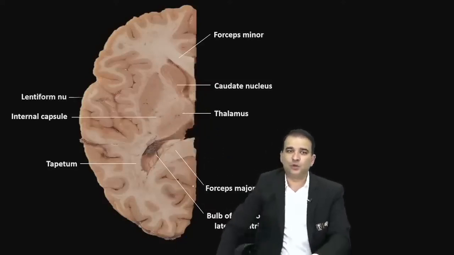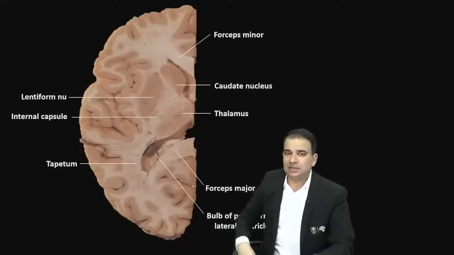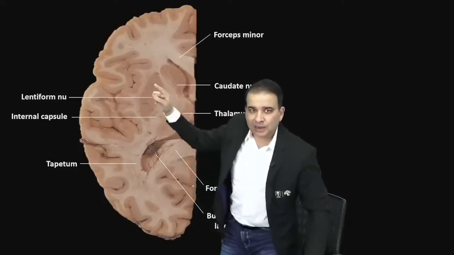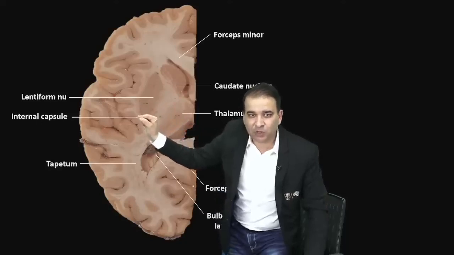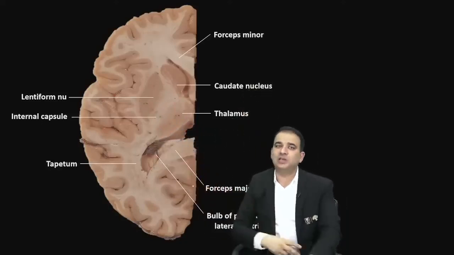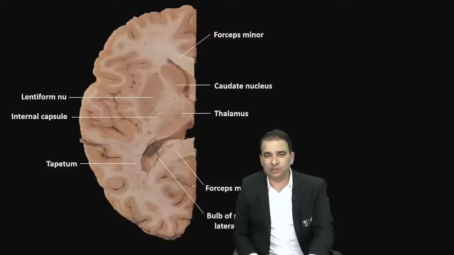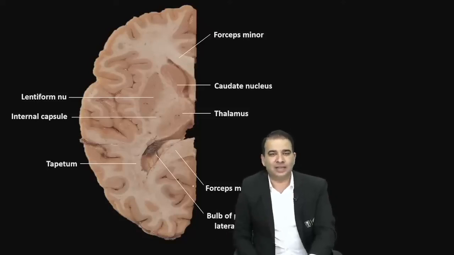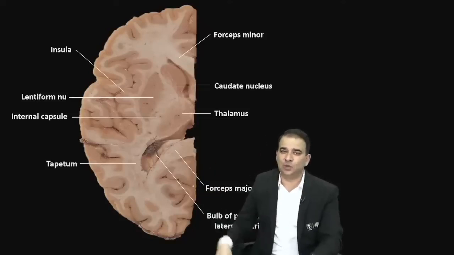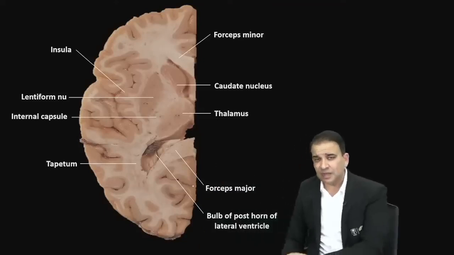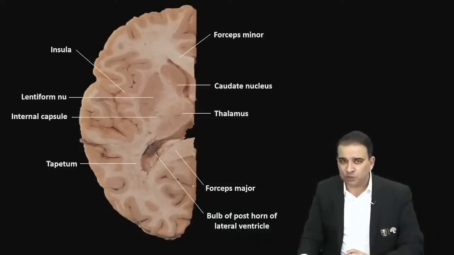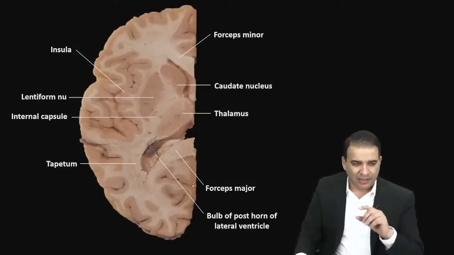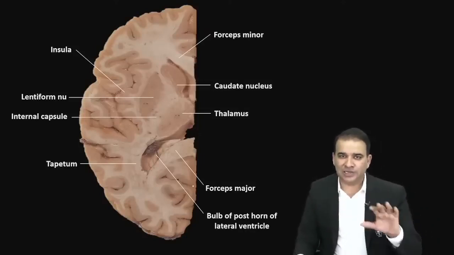Lateral to the internal capsule we have the lentiform nucleus. If you go a little more lateral to the lentiform nucleus, you can see a very thin, faint gray matter also there, which is called the claustrum. Radiologically the claustrum is not visible. That's the claustrum over there. And furthermore lateral, we have the insula. Once again, that hidden gyrus over there is called the insula. Now as I said, this picture could be asked as a radiological image also. So I've tried something, I hope you like that. I've tried to overlap a radiological image with the same image.